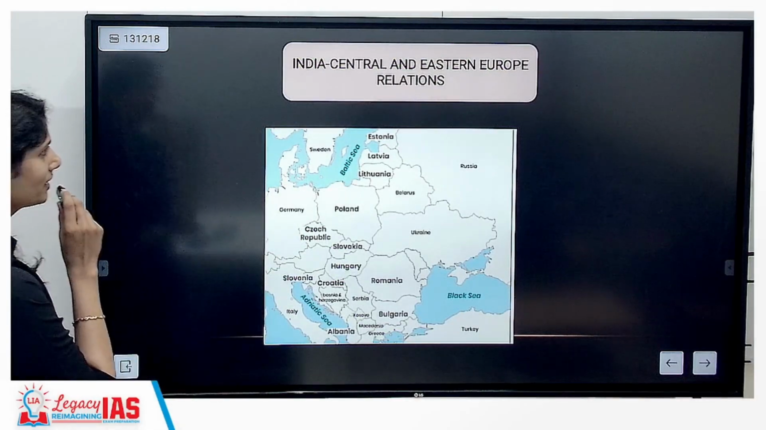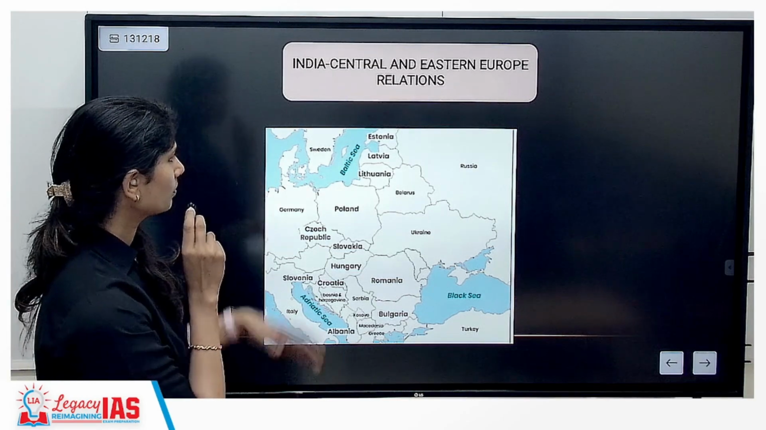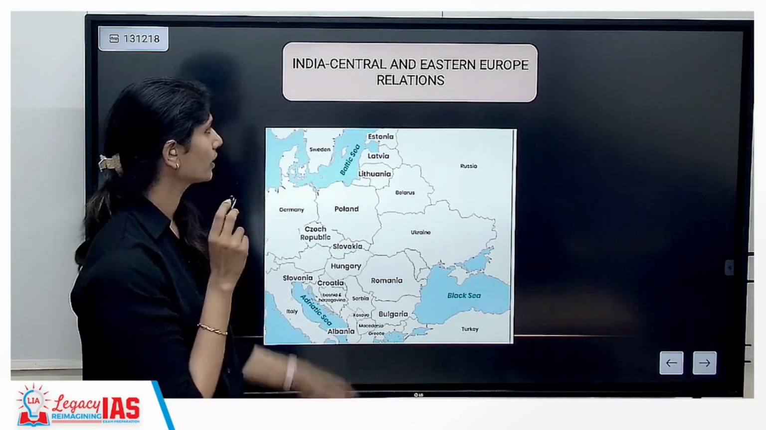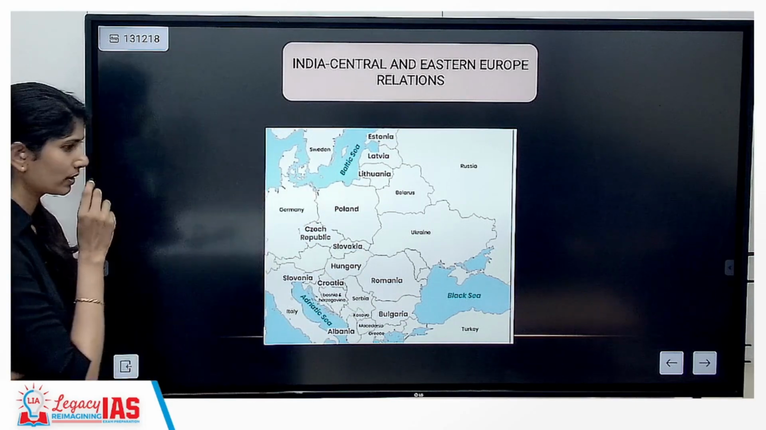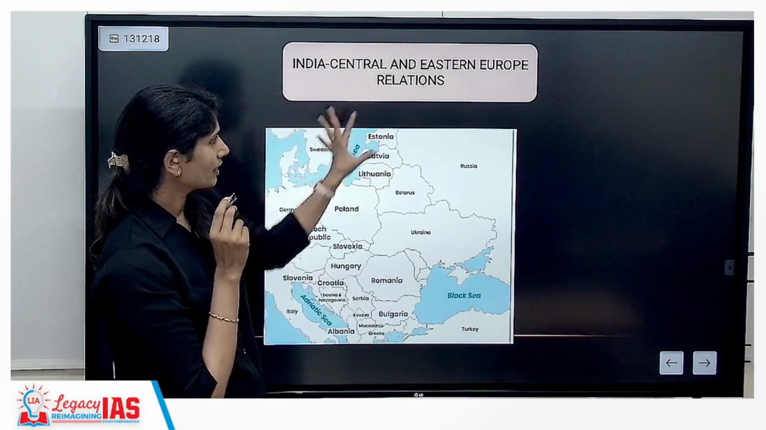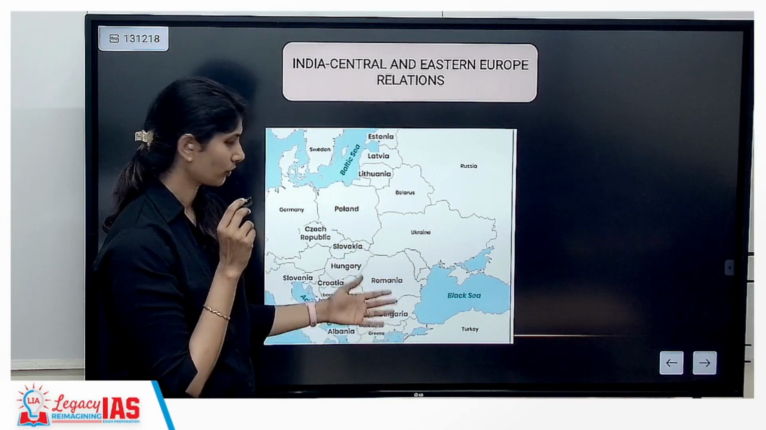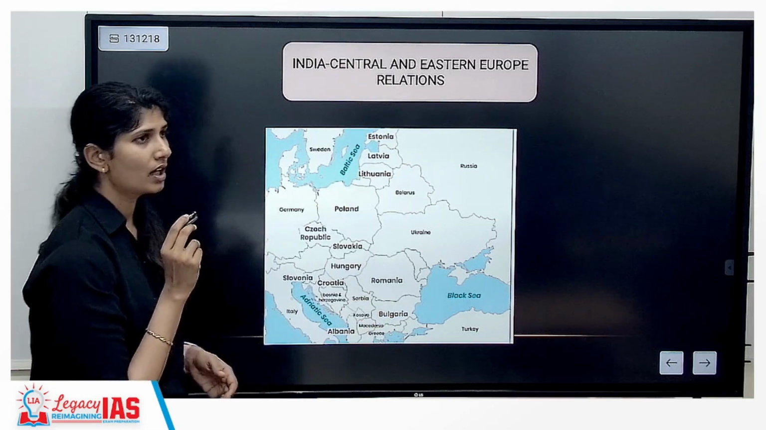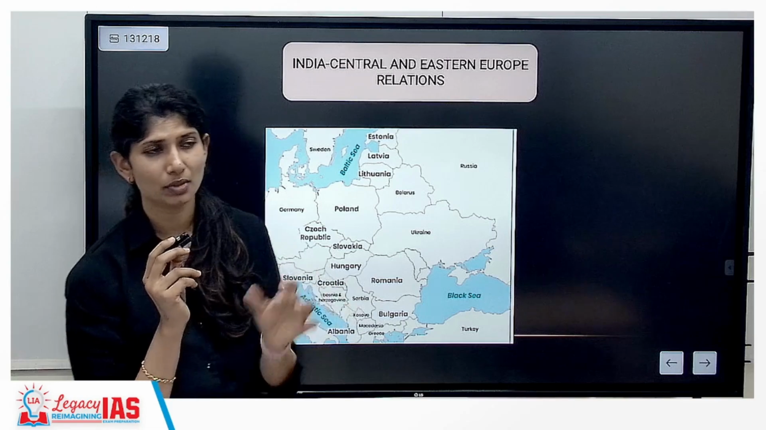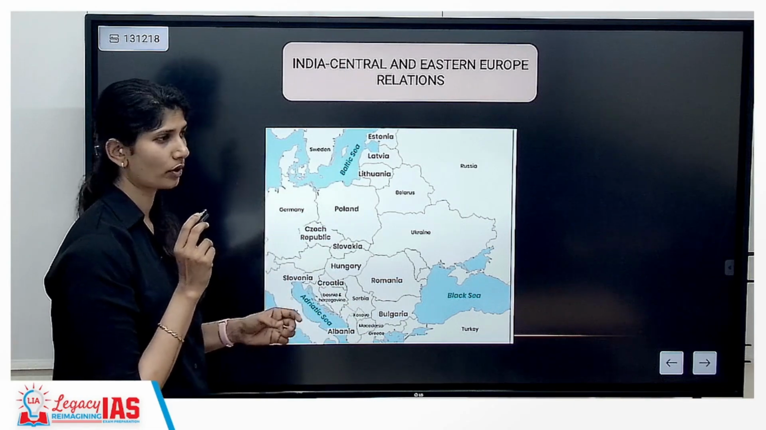The next topic is India-Central and Eastern Europe relations. There is no specific defined list of countries that make up Central and Eastern Europe. But one thing you have to know, strictly from a prelims perspective, is that Central and Eastern Europe is the region through which goods are transported from India to the European market. Another thing is this is the place where China is trying to dominate with 16+1, trying to make sure it has access to the direct European market.